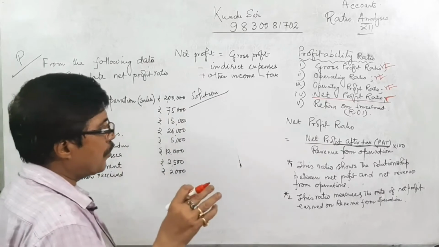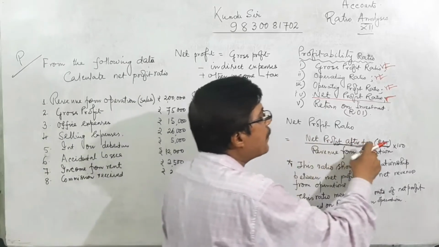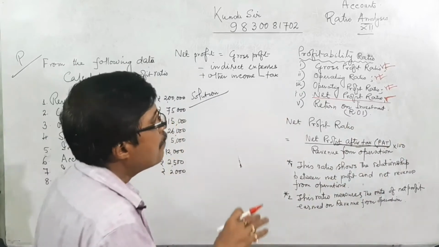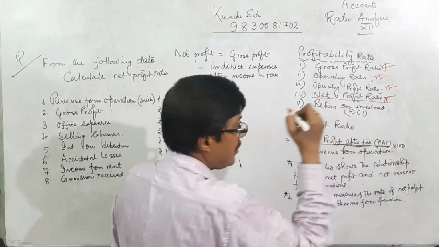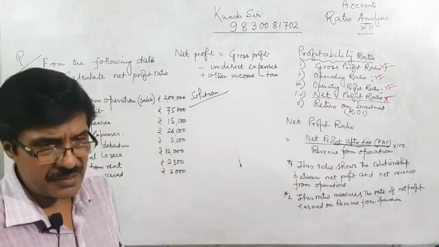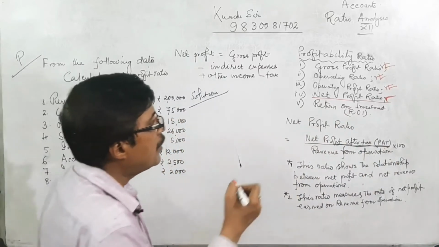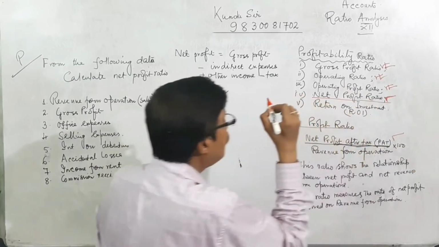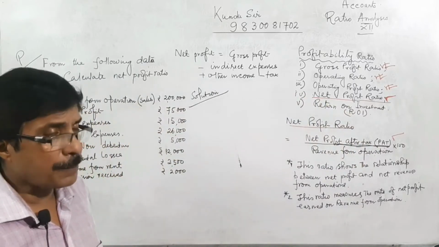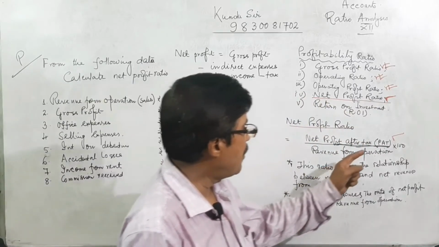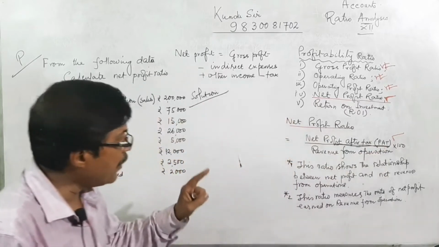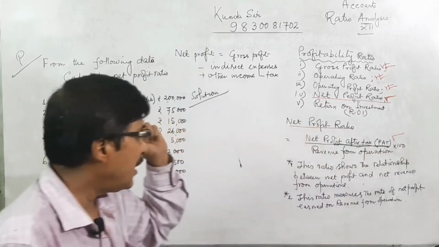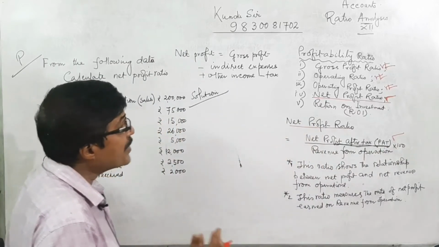Net profit ratio equal to net profit after tax, PAT, profit after tax, upon revenue from operation, net sales, into 100. What is the purpose of this ratio?